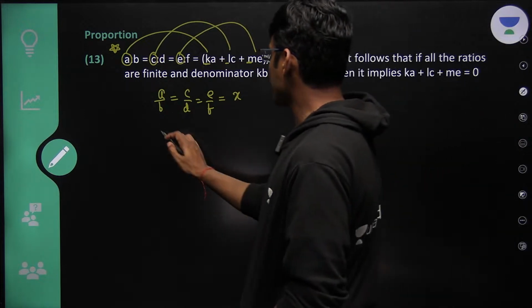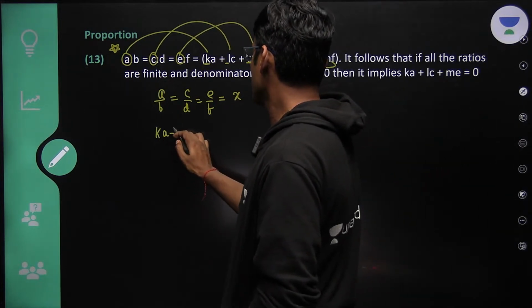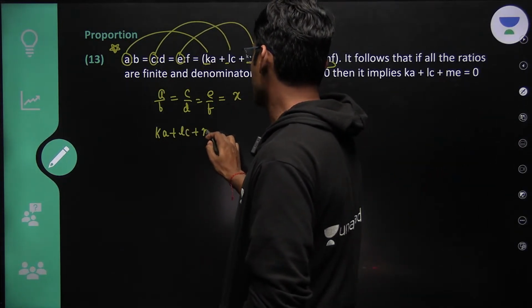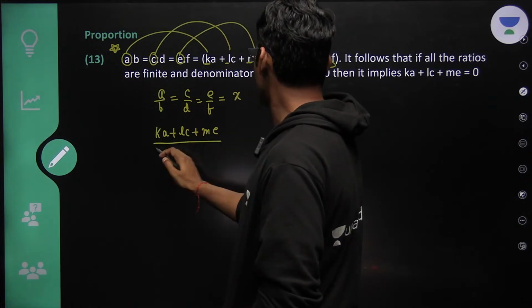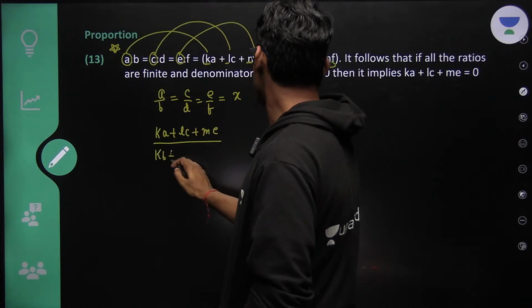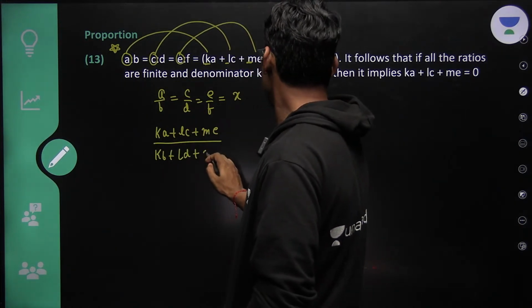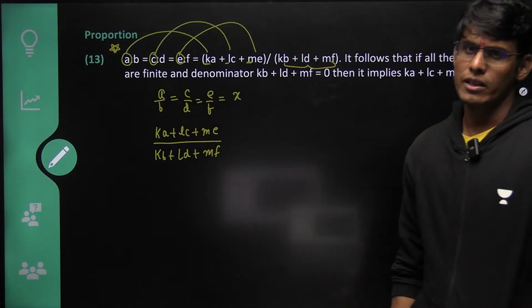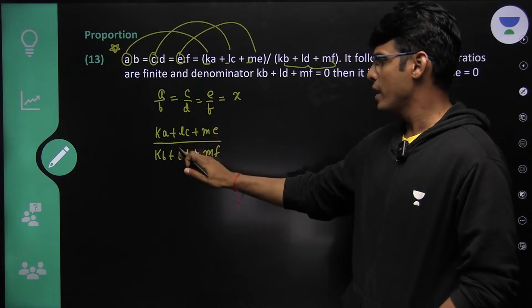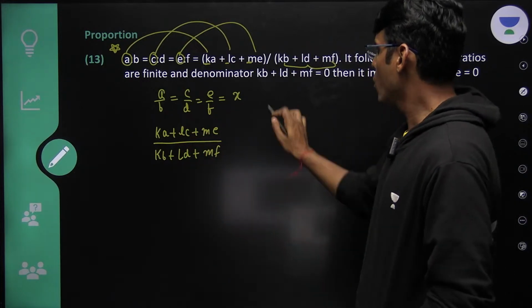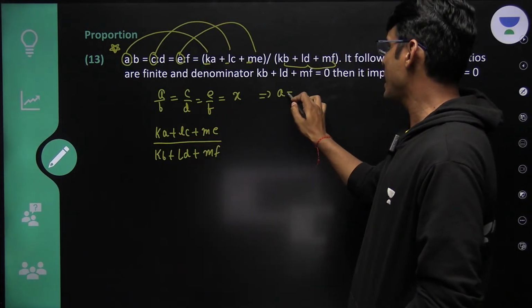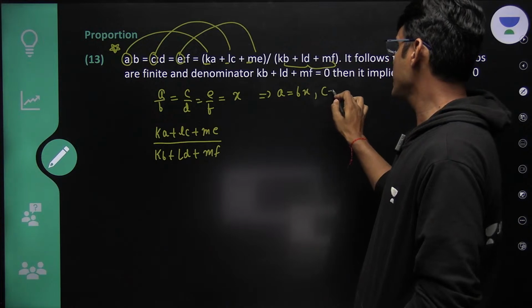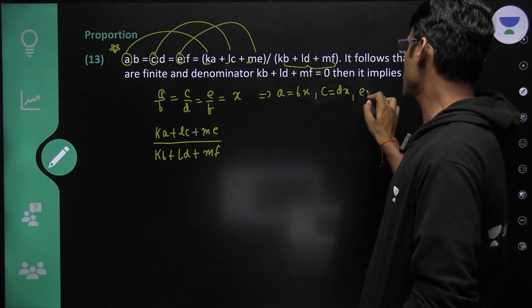Now, we are given this number, Ka plus Lc plus Me. Consider this fraction. If this ratio comes out to be X, then we are done. Now, I will put A equals Bx, C equals Dx, E equals Fx.